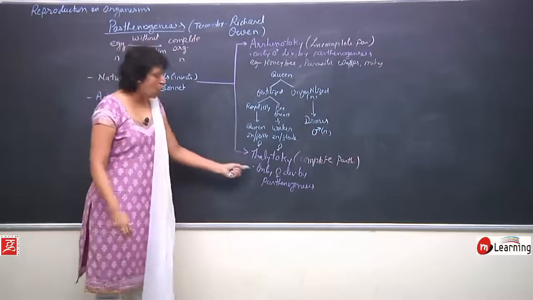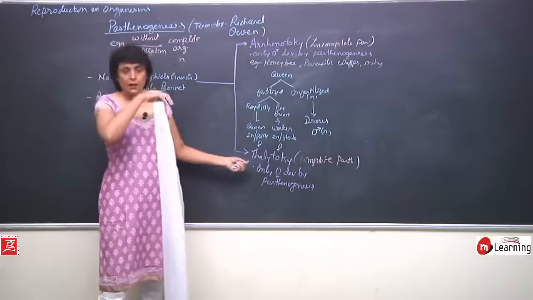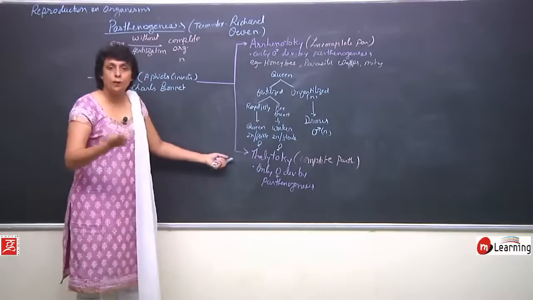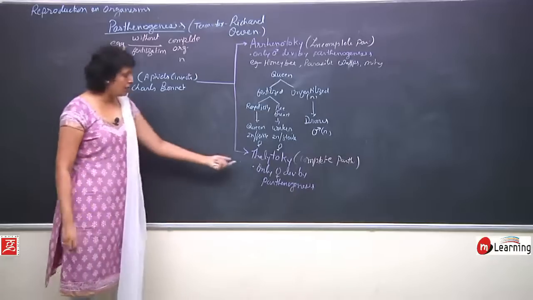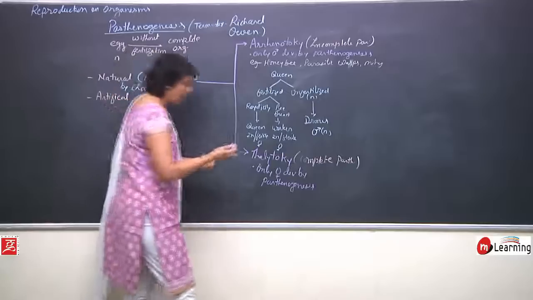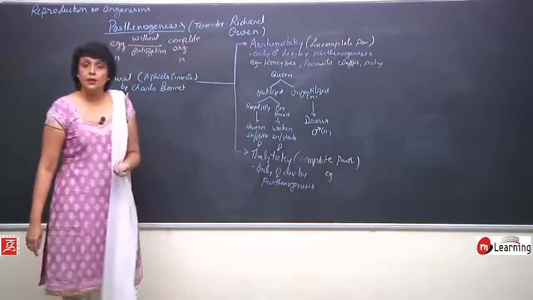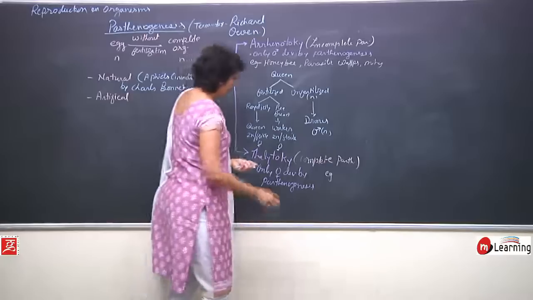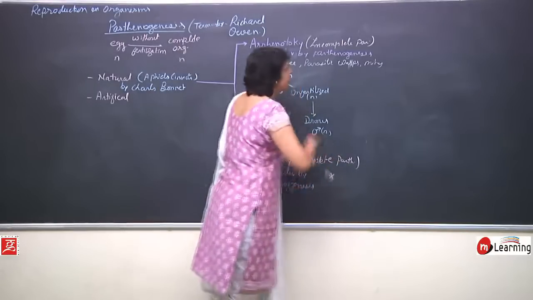In thelitoky, only females are found in the colony or in the complete species which exist. There are two examples where we find this very commonly, naturally occurring. One example is the Caucasian rock lizard. Okay, I am going to write these examples here.